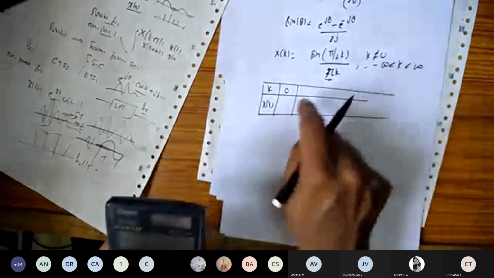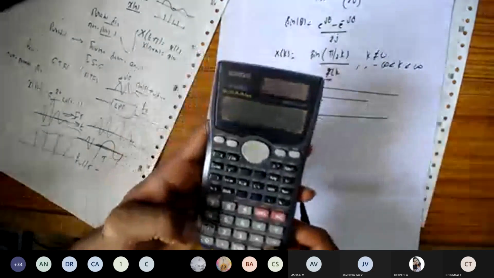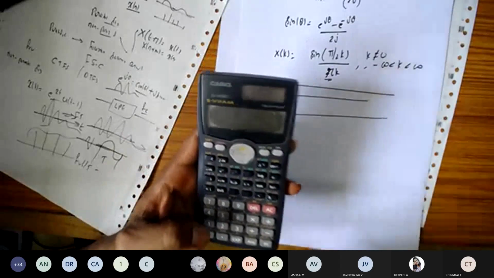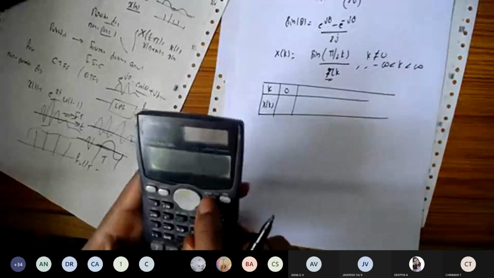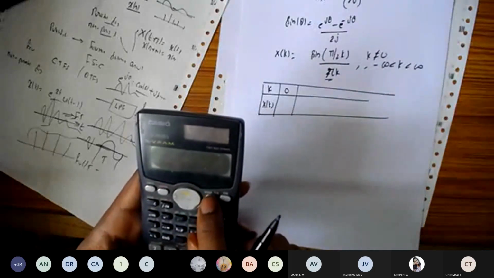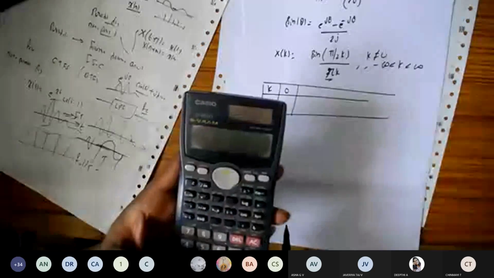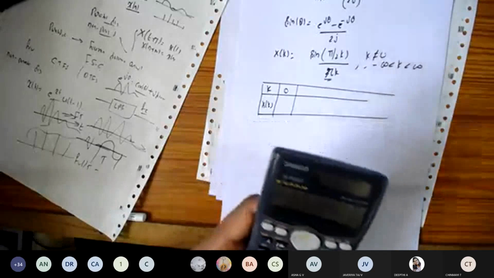Let us find out here. Now let us find the values for this one. Let us substitute k is equal to 1 here. You can again press the CALC button, press k is equal to 1. So you'll get the value for that one. Sorry, you can keep your calculator in the radians mode, not in degrees mode. Keep it in the radians mode. Okay, so type A is equal to 1.